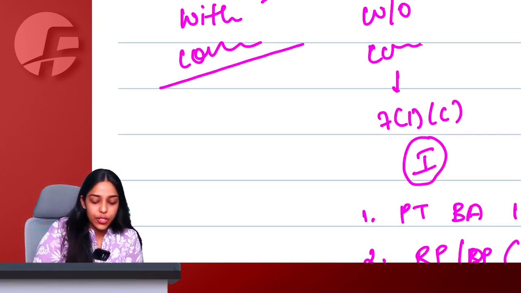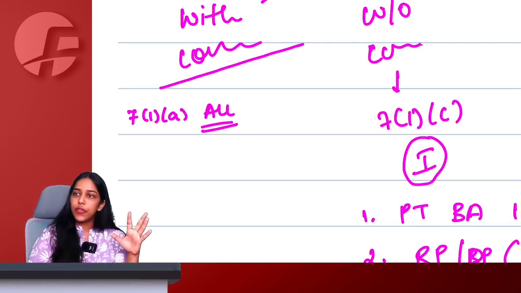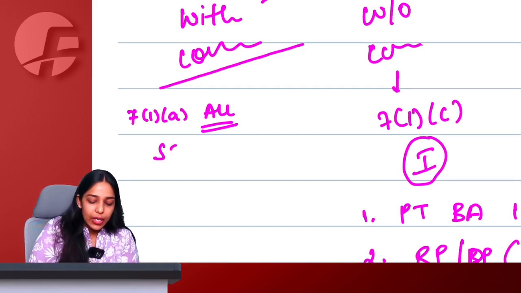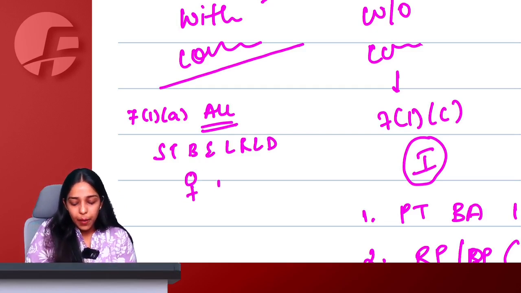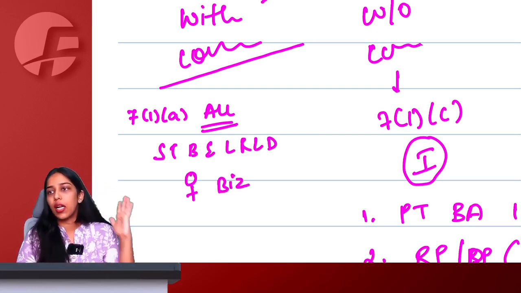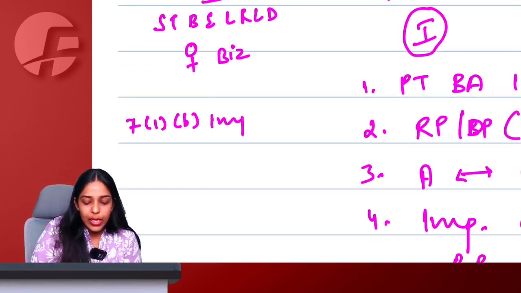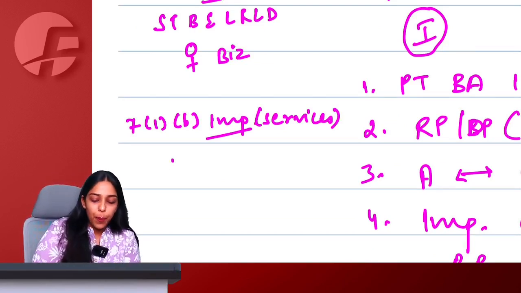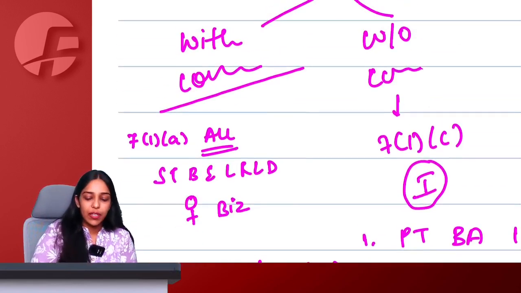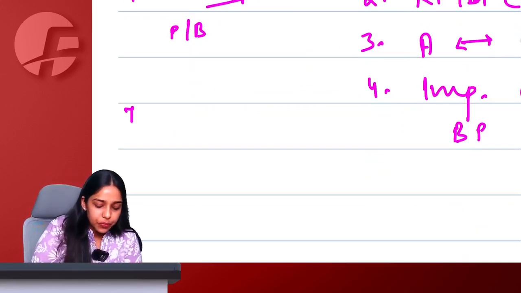Talking about the with consideration part, section 7.1a says that all forms of supply of goods, services or both such as sale, transfer, barter, exchange, license, rental, lease, disposal, everything agreed to be made by a person in course or furtherance of business is considered as supply only. 7.1b says that if you are importing services, why only services, ma'am? Because goods are covered under customs. So if I am importing services for personal purpose or business purpose, doesn't matter if there is consideration, it is always going to be considered as supply only.